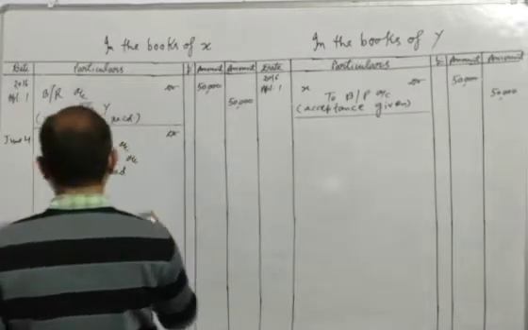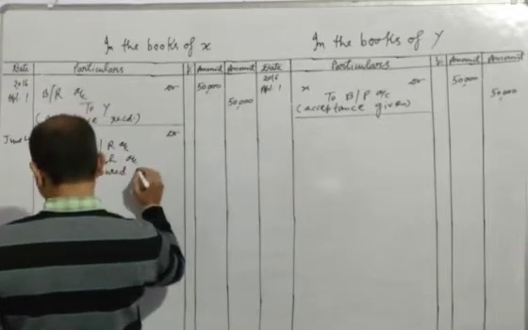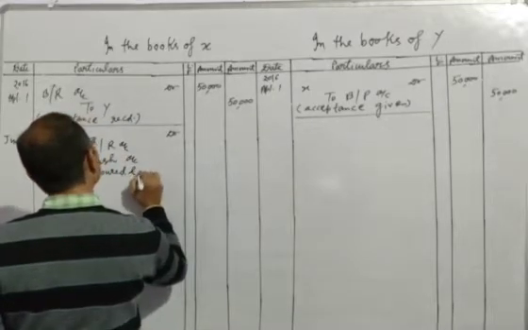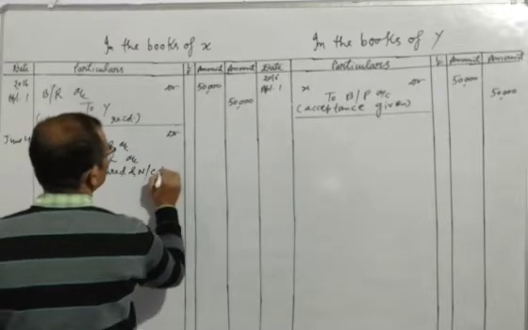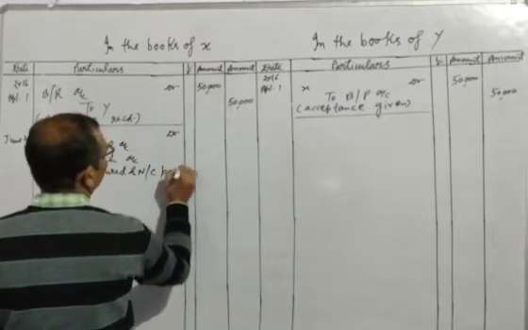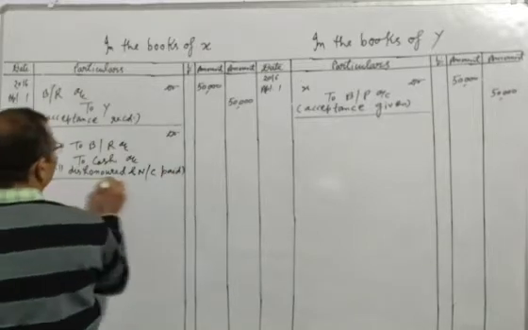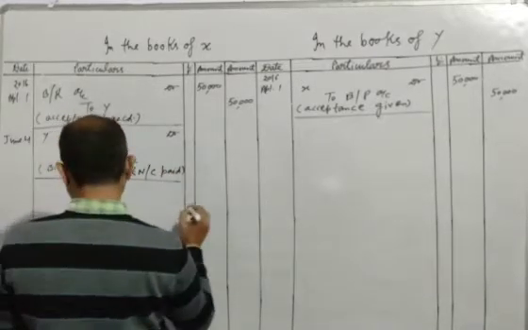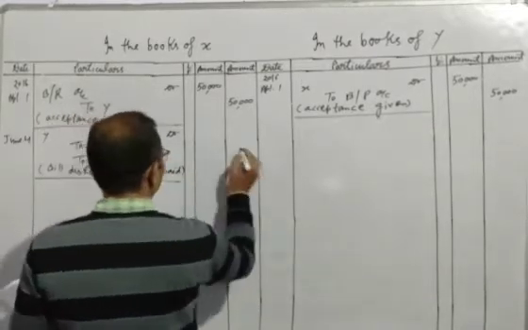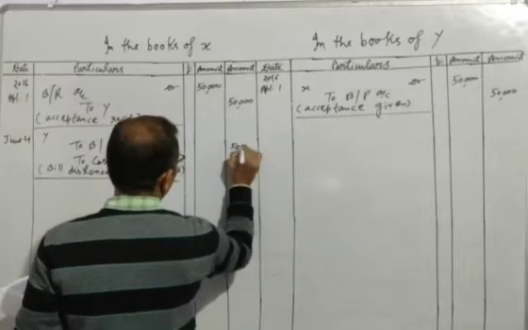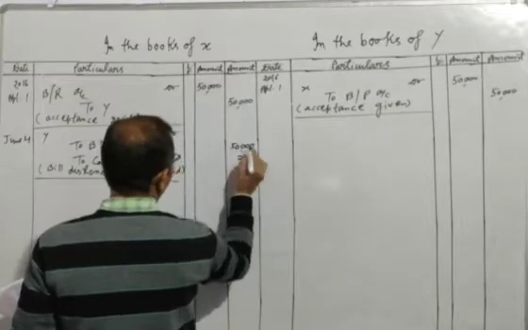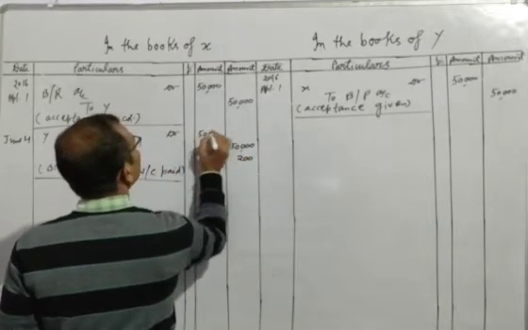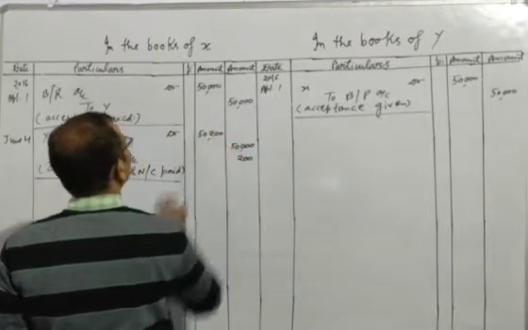The bill was dishonored and noting charges paid. We can write in short like this: noting charges paid, and we will write the amount. Amount of B/R is 50,000 and amount of noting charges is 200. Now we will write here 50,000 and 200.